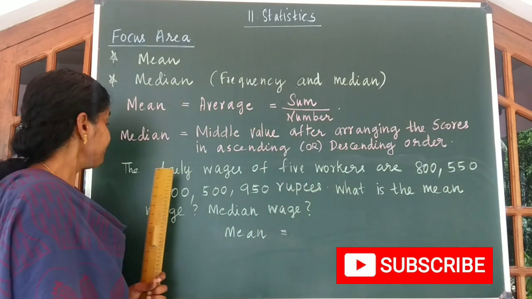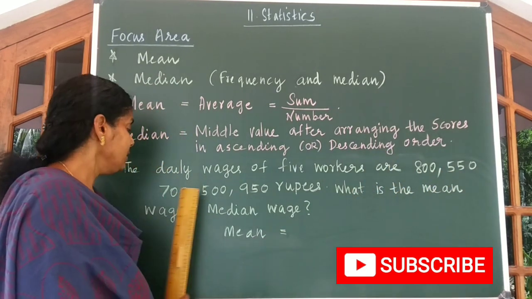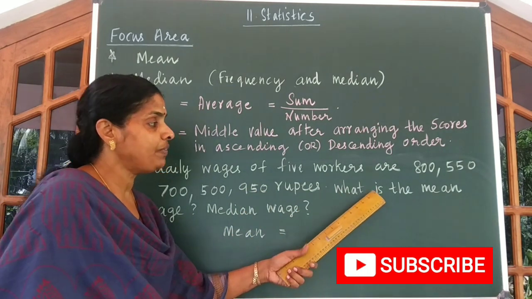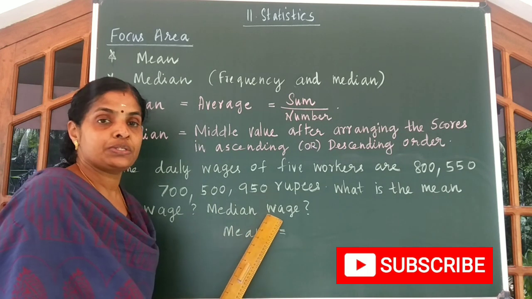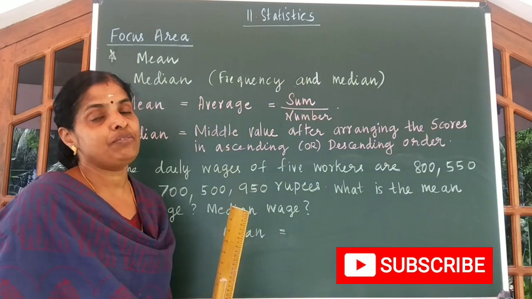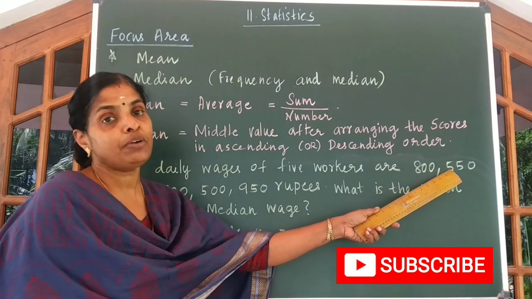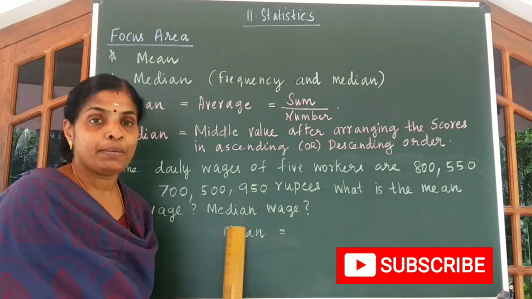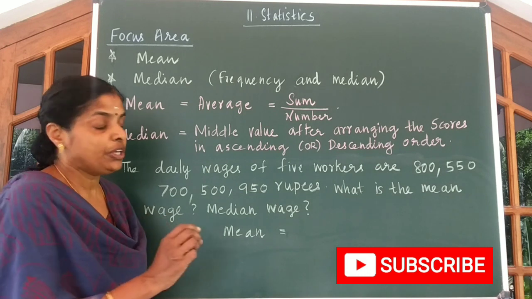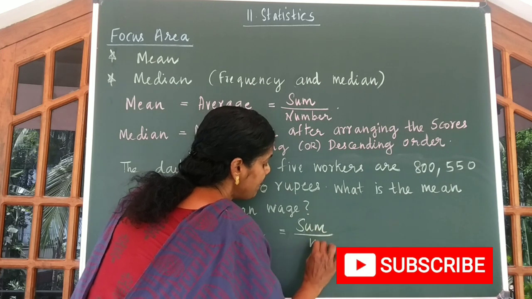Look at the question. The daily wages of 5 workers are 800, 550, 700, 500 and 950 rupees. You are asked to find the mean wage and also the median wage. Now we know mean is nothing but our average. To find mean, we have to add all these values. Sum of the scores divided by number of scores. We have 1, 2, 3, 4, 5 scores. So you have to divide the sum of these values by the number of scores.